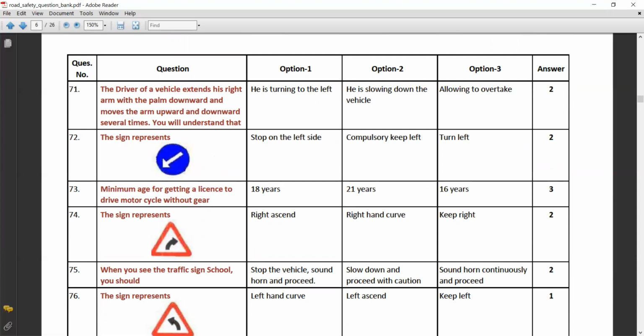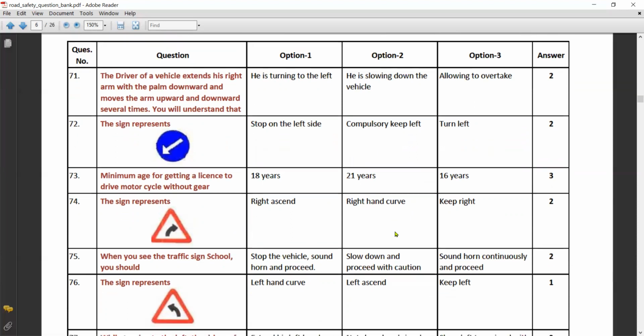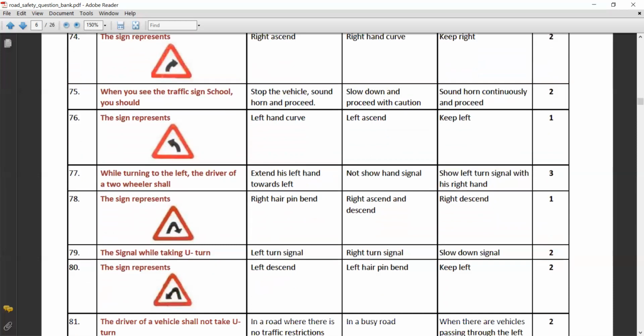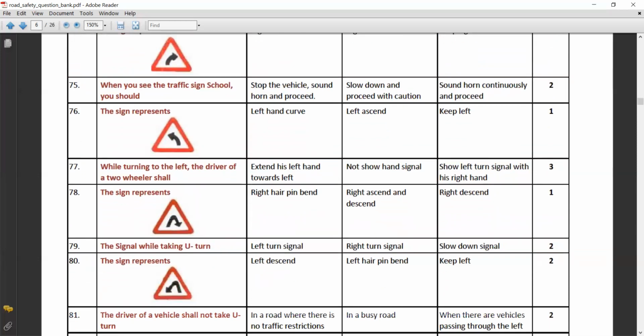Minimum age for getting a license to drive a motorcycle without gear is 16 years. This sign represents right hand curve. When you see the traffic sign school, you should slow down and proceed with caution. This sign represents left hand curve.